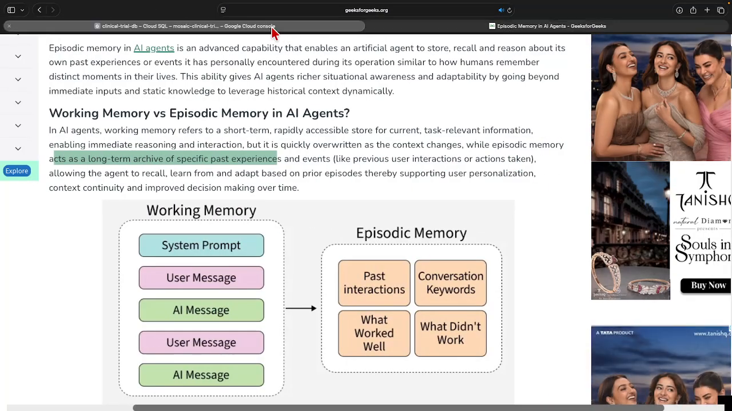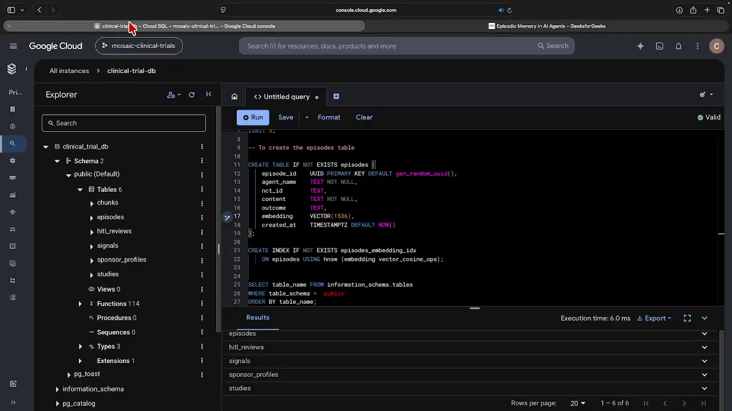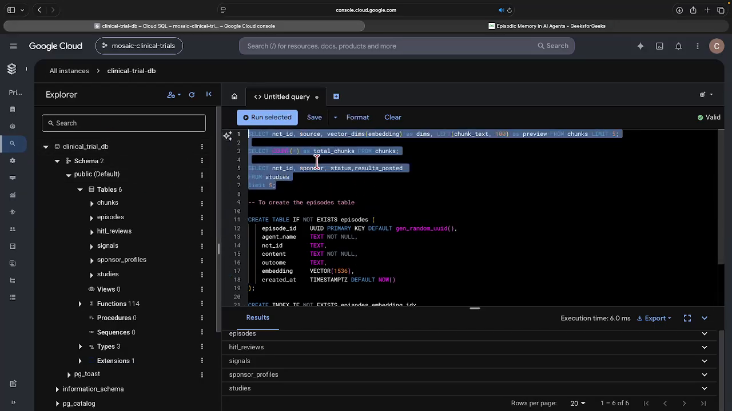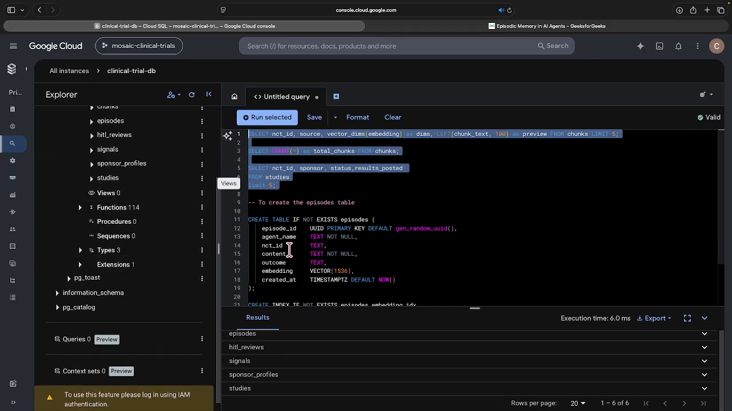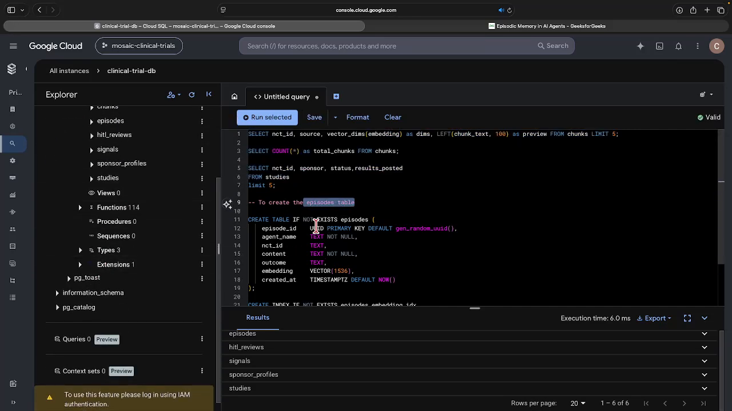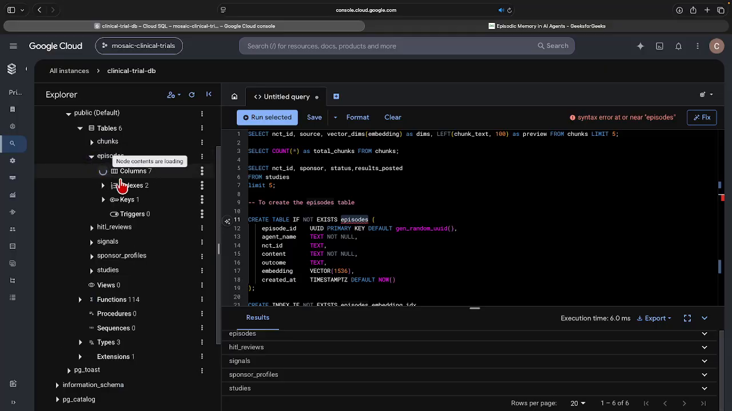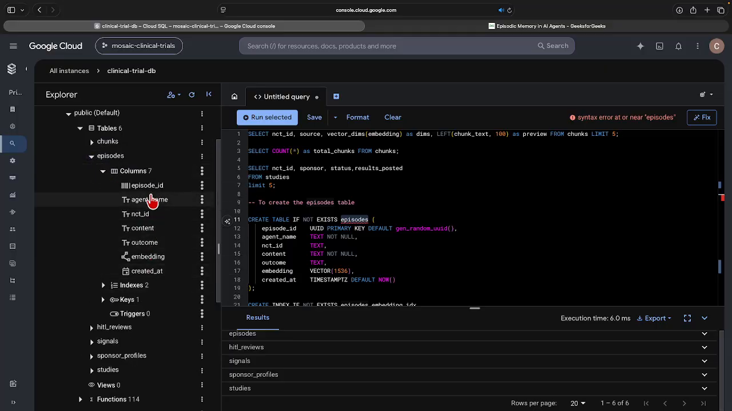First and foremost, you can just go to your Cloud SQL Studio. Just a while ago in the last video, we ran the SQL commands, right? Now here, in this clinical trial DB, we're going to create one more table, and that table is going to be called episodes. If you see here, we have created an episodes table, and in that episodes table we'll have 7 columns: agent name, NCT ID, content, outcome, embedding and created at.